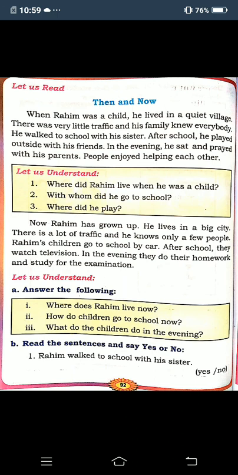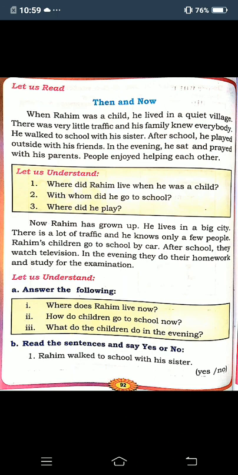So, in the past, he was living in the village. Now, in the present, he has grown up. That boy named Rahim has grown up, and he is living in the city. In the city, you know, children, there are so many vehicles and so much traffic. Okay, children? And it will be very noisy.